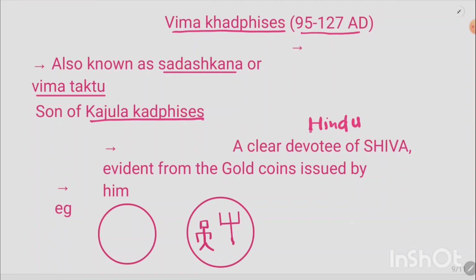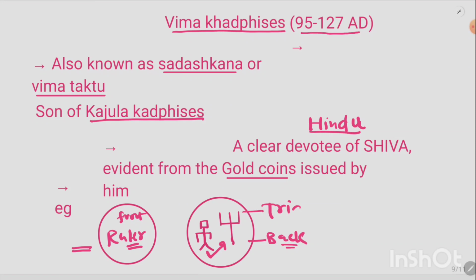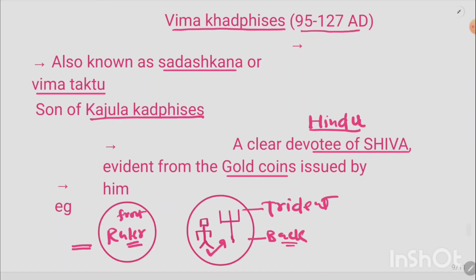And how do we get that information? It's actually evident from the gold coins he issued. Okay, he issued a large number of gold coins, and on those gold coins, as you can see clearly here, this was the front side. On the front side there was the image of the ruler of that time, and on the back side there was the image of a man holding a trident, which is also called Trishul. From this it became evident that he was Hindu and a devotee of Shiva. You can just remember that.